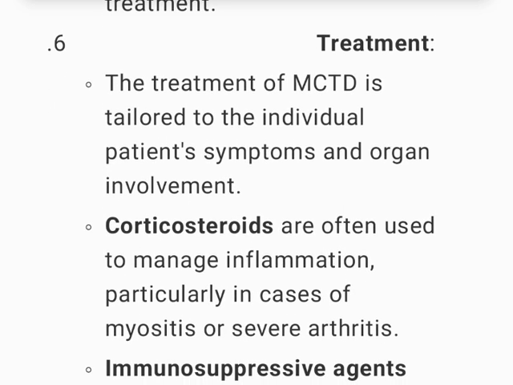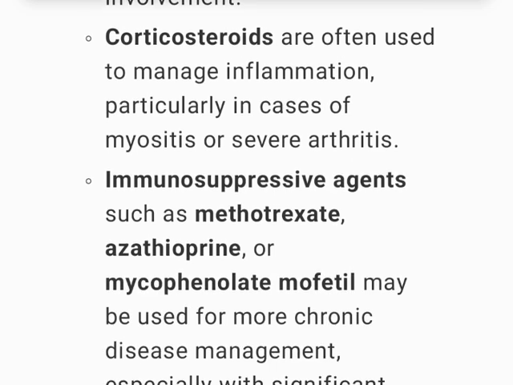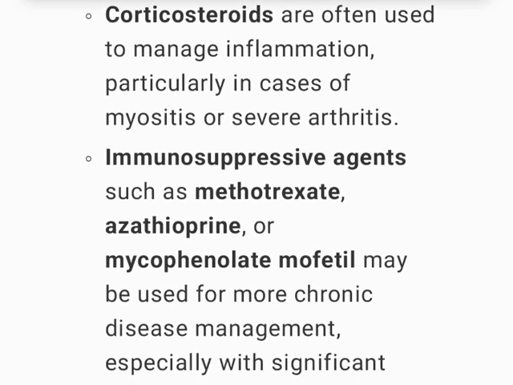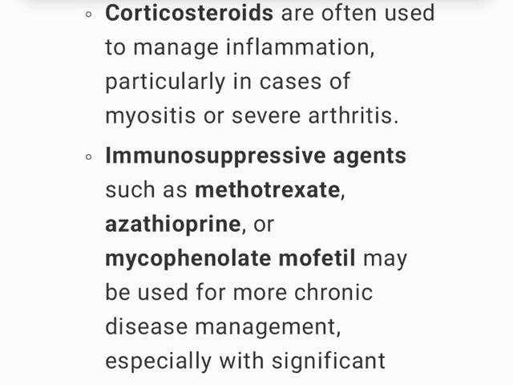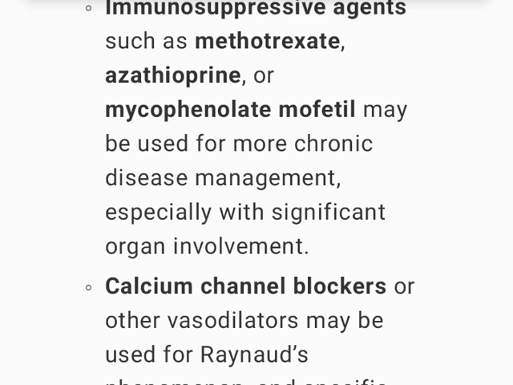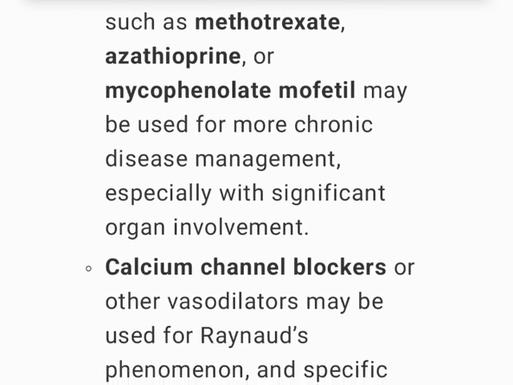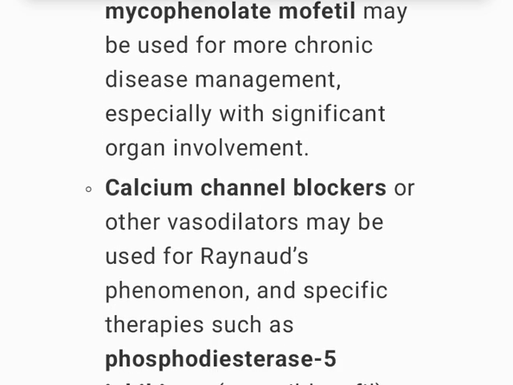6. Treatment. The treatment of MCTD is tailored to the individual patient's symptoms and organ involvement. Corticosteroids are often used to manage inflammation, particularly in cases of myositis or severe arthritis. Immunosuppressive agents, such as methotrexate, azathioprine, or mycophenolate mofetil, may be used for more chronic disease management, especially with significant organ involvement.